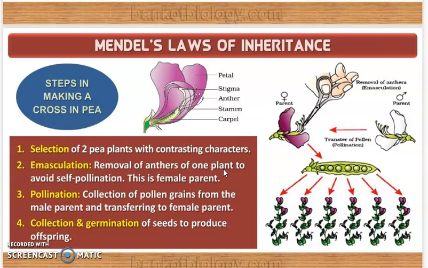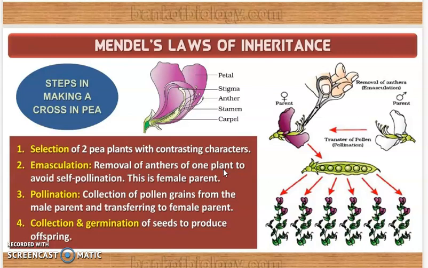By emasculation, that is removal of anther of one plant to avoid self-pollination. So I told you that hybridization is going to happen. Hybridization എന്ന് പറയുമ്പോൾ അവിടെ ക്രോസ് പോളിനേഷൻ ആയിരിക്കണം, right? So to avoid the self-pollination from one of the parent, the anther is being removed. So removal of anthers of one plant to avoid self-pollination. This is the female parent. അപ്പോൾ ഇതായിരിക്കും female parent.